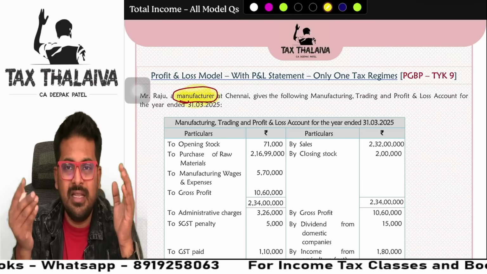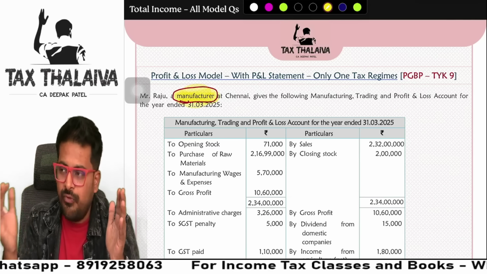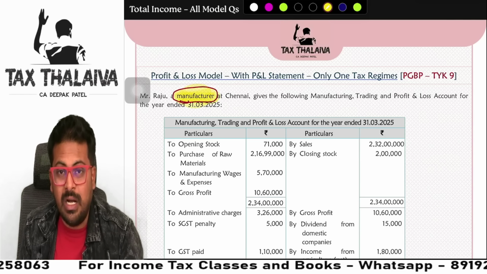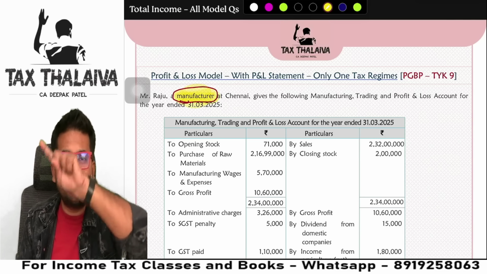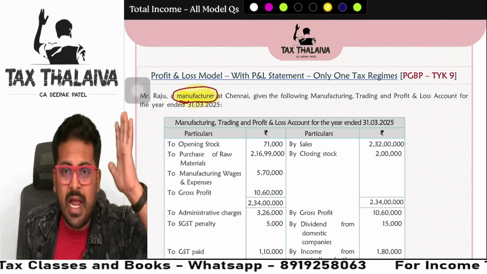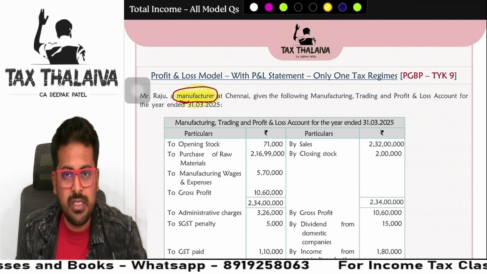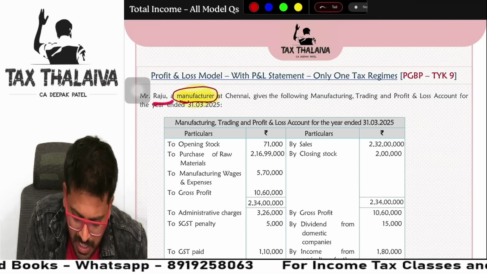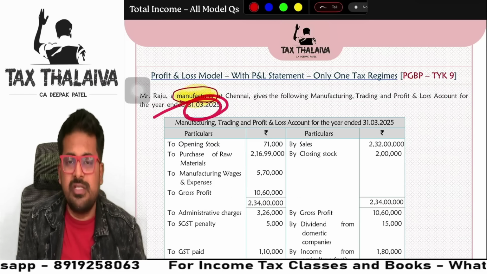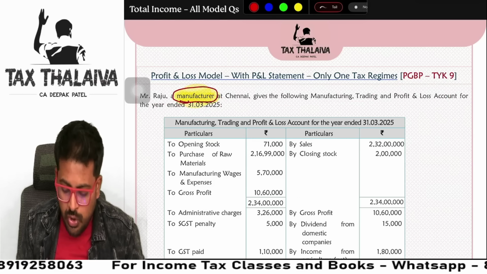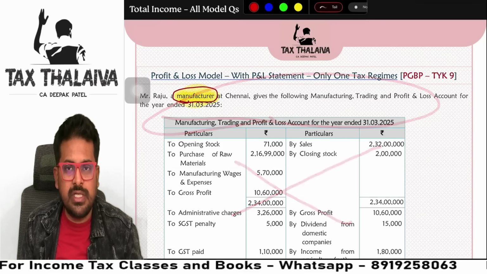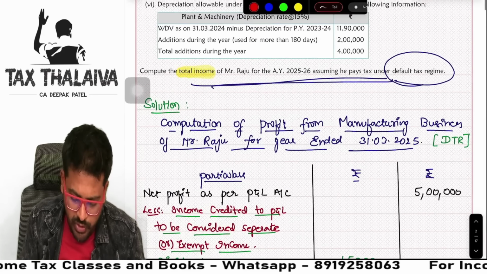So you will take a pencil in those 15 minutes before you start your examination. As soon as you get your question paper, the first line you will read, and you will mark this term manufacturer, because it is important information. It can change your answer if you miss additional depreciation. Next, Mr. Raju, manufacturer at Chennai, gives the manufacturing trading profit and loss account for 31st of March 2025. So once you are done with this first line, you will not read the body of the question. You will directly go to the end of the question.